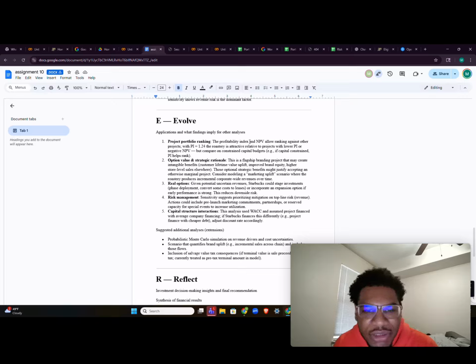The real options is, given potential uncertain revenues, Starbucks could stage investments. That just means instead of dropping that 12 million in there, they could go say 3 million here, 3 million here to get a low investment, low involvement sort of preview of what this project would be like.